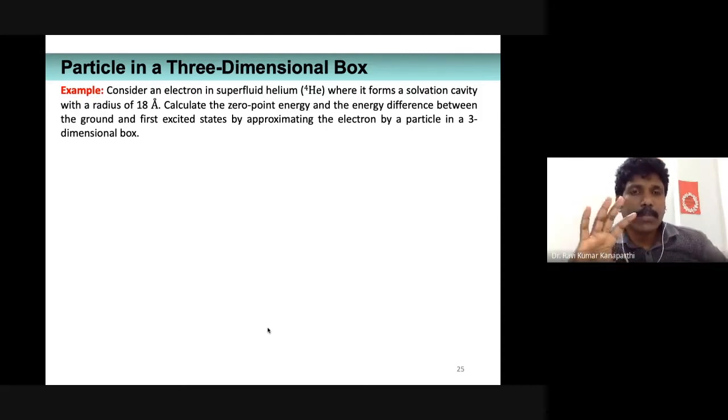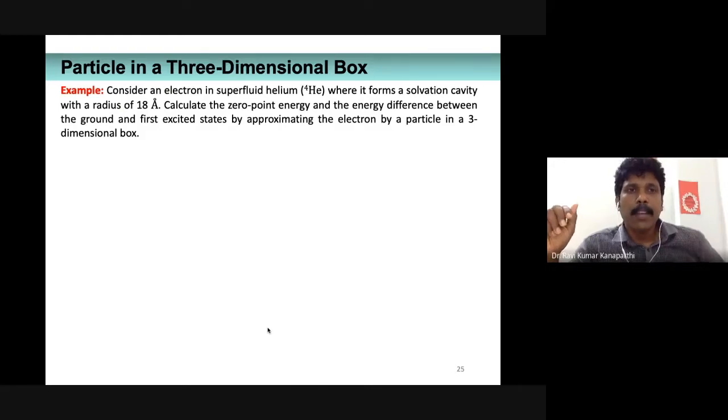Now, with this, more or less, I have covered the particle confined to a one-dimensional and three-dimensional box, and the special situation is the cubical box. For a cubical box, the length is going to be the same, so that's the only difference. Accordingly, we will have wave functions and then the degenerate energy states. So with this, the complete derivation has been covered. Now, I will move on in my discussion. We will discuss one problem that is related to the particle confined to a three-dimensional box.